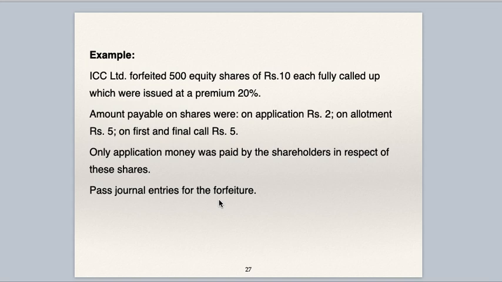Pass journal entries for forfeiture. So the shareholder has paid only application money. He has not paid allotment, first and final call. That means he has not paid securities premium. When securities premium is not paid, it is to be debited in the forfeiture entry.